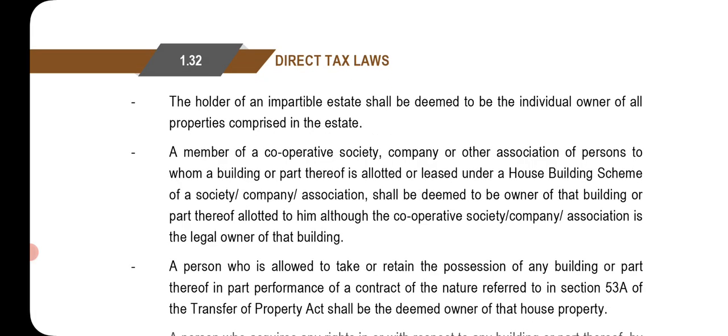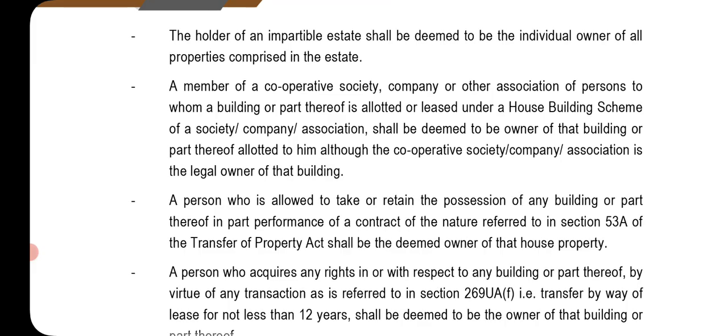The holder of an impartible estate shall be deemed to be an individual owner of all properties comprised in the estate. A member of a cooperative society, company, or other association of persons to whom a building or a part thereof is allotted or leased under a house building scheme of the society, company or association shall be deemed to be the owner of that building or part thereof allotted to him, although the cooperative society, company or association is the legal owner of that building.